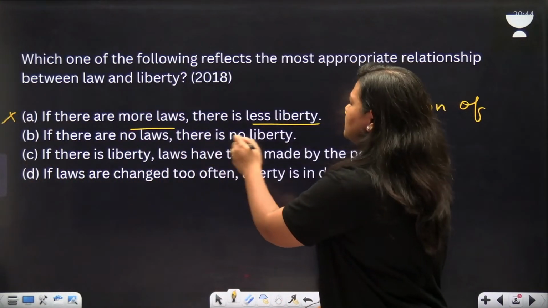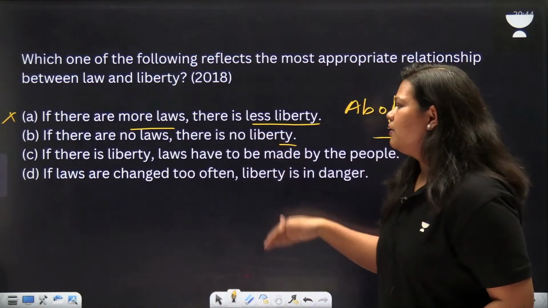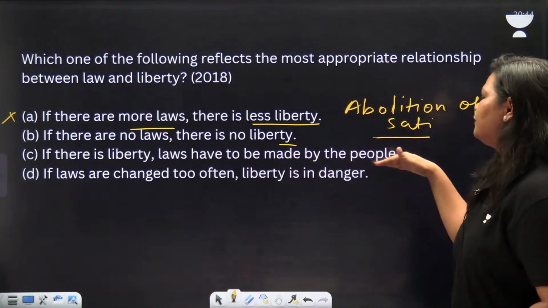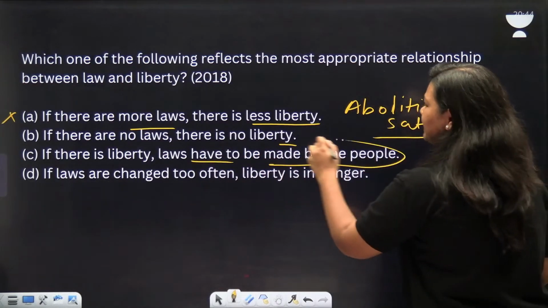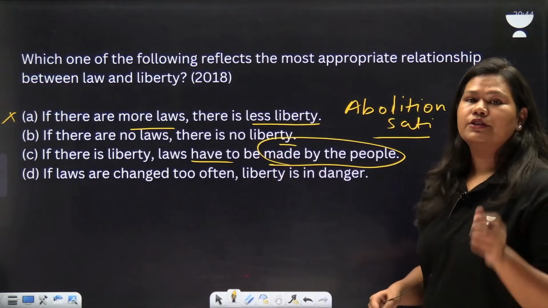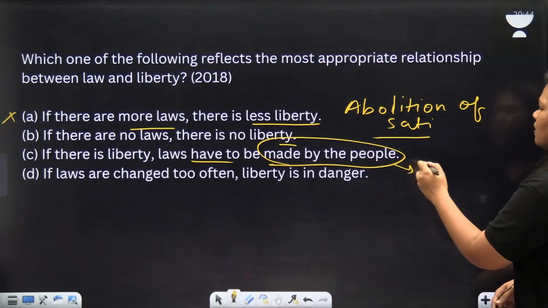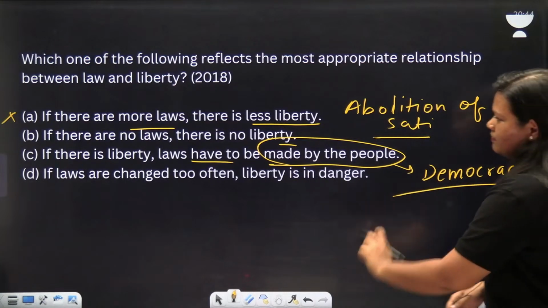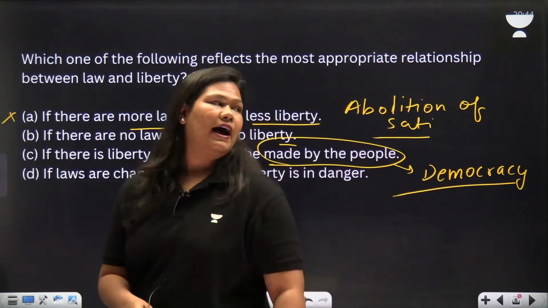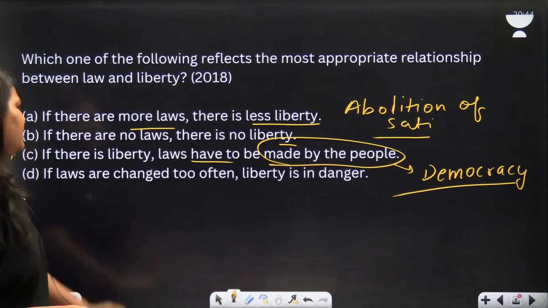If there are no laws, there is no liberty. Is it the case? We'll come to it later on. If there is liberty, laws have to be made by the people. Now, that is a bit of a stretch, because a monarch also can make laws. It need not always be a democracy. So that's why we can eliminate this option.